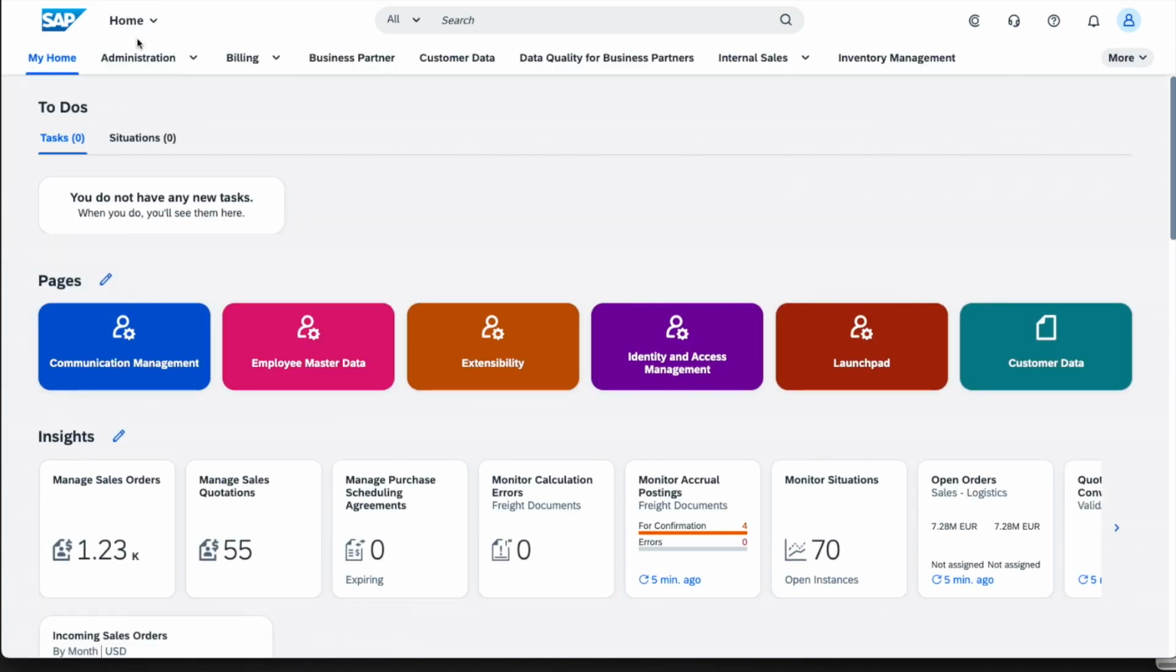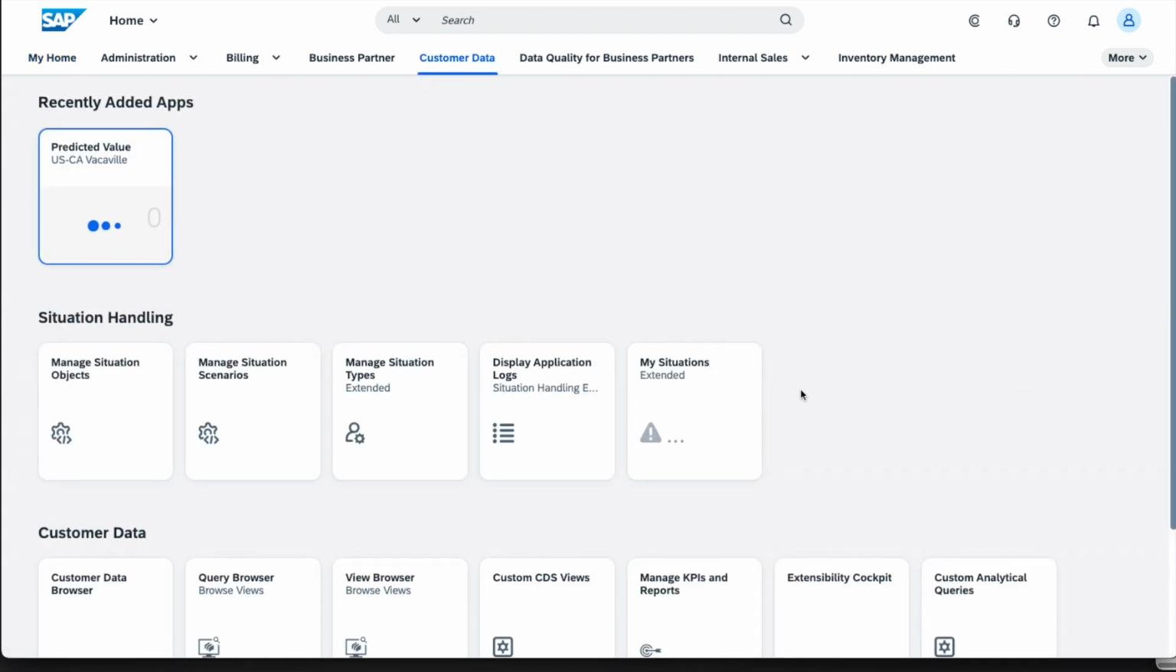Another way that I could have gone about it is, as part of my daily activities, I can go to a specific application, which in this case is this one here, My Situation Extended, and I could also have had that in my main Fiori Launchpad entry screen to directly tell me that there is something I need to do.